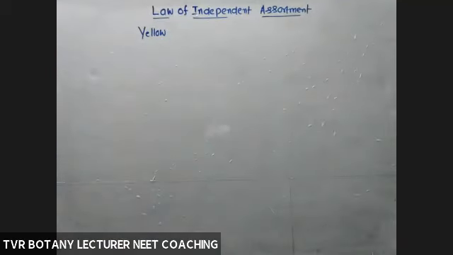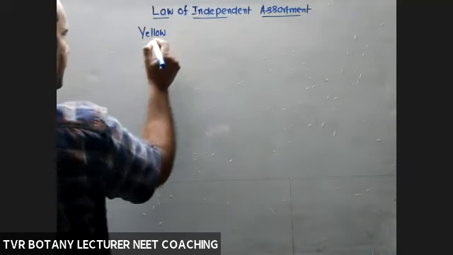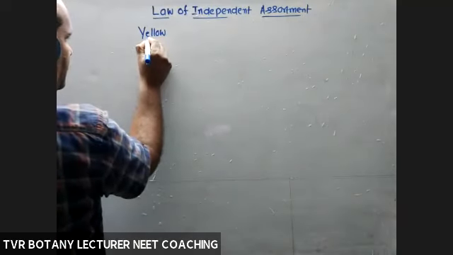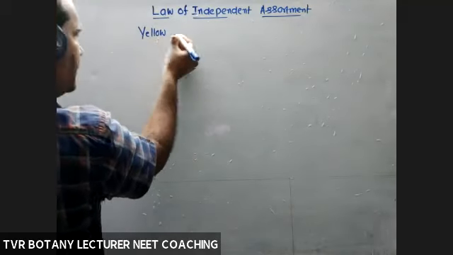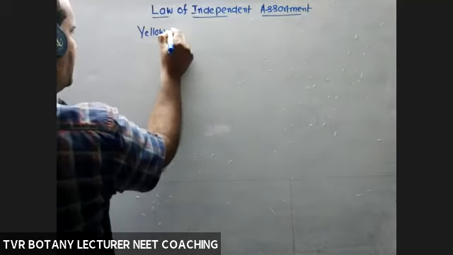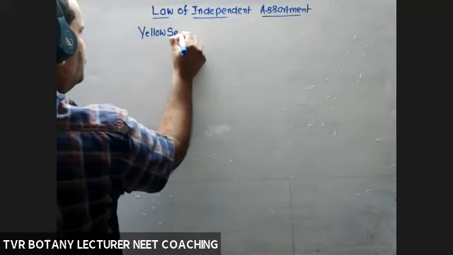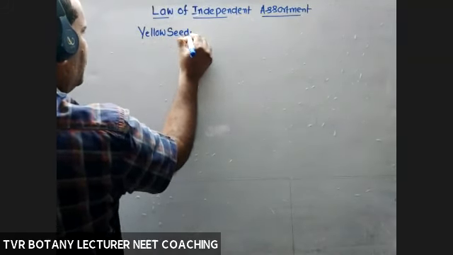Out of 16 plants, what about the total number of plants with yellow seed coats, yellow colored seeds? So simply I'm writing yellow seeds, plants with yellow seeds.